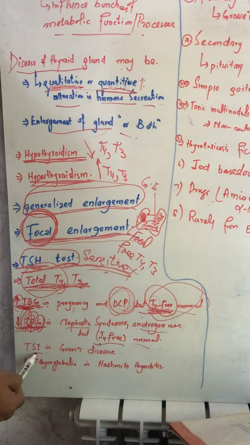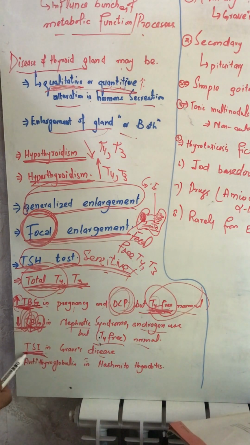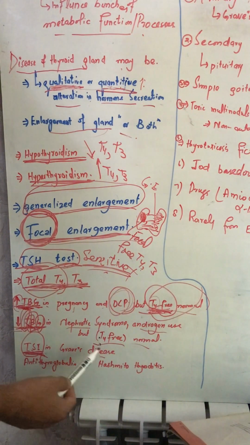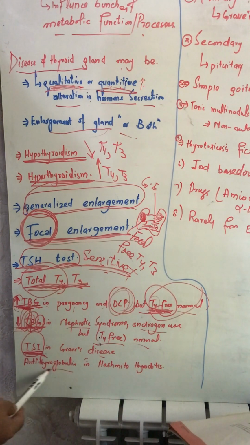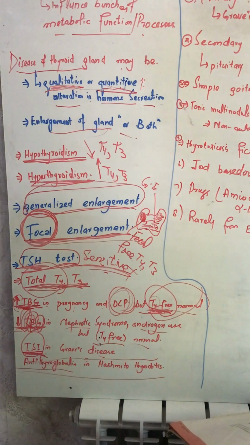Then in some conditions like Graves disease, we use thyroid stimulating immunoglobulins, which are raised in Graves disease. We also check anti-thyroglobulin in Hashimoto disease. So if we have increased thyroid stimulating immunoglobulins, it means that the patient has Graves disease, and if there is increased anti-thyroglobulin, the patient has Hashimoto's thyroiditis.